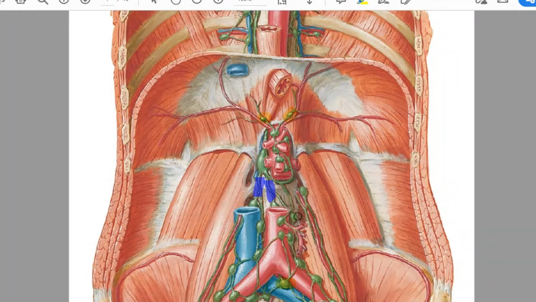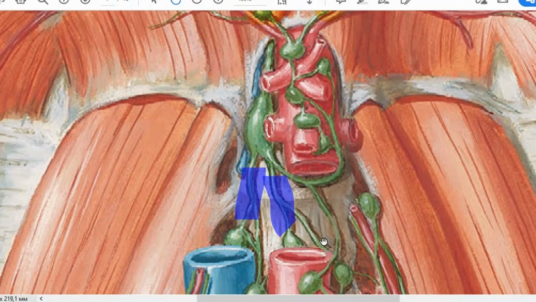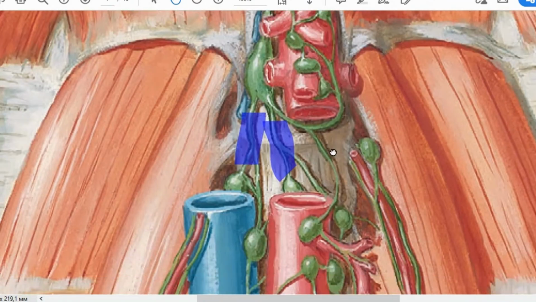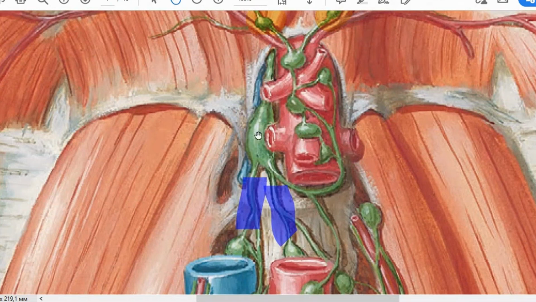Efferent vessels from all these three main groups are also drained into lumbar lymph nodes, nodi lymphatici lumbales, or directly to ductus thoracicus. And in some cases, as I explained, in 30% of cases, lymph vessels from mesenterici superiores and mesenterici inferiores can unite and create their own trunk called truncus intestinalis.